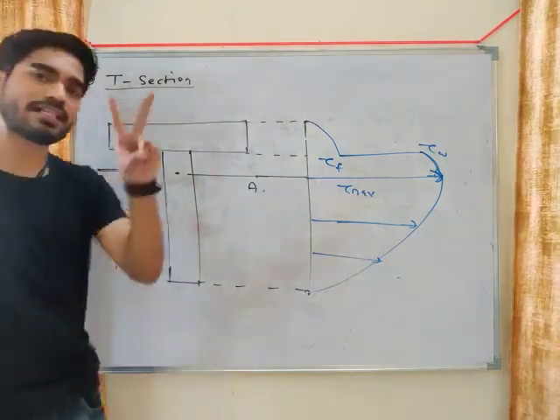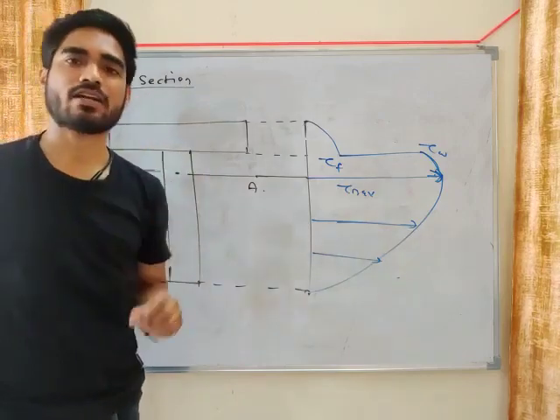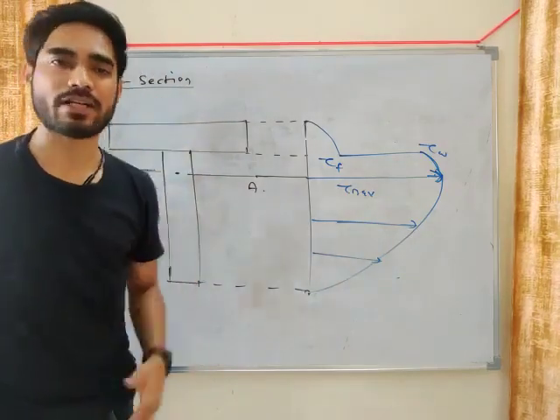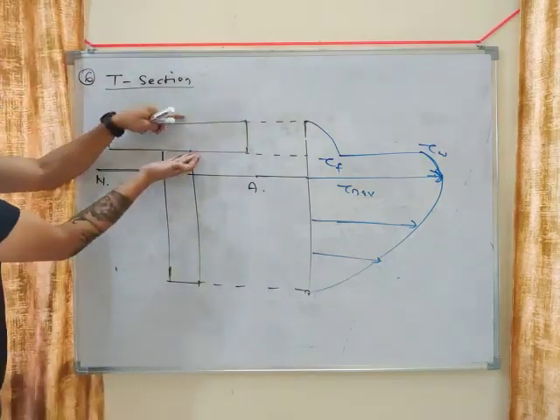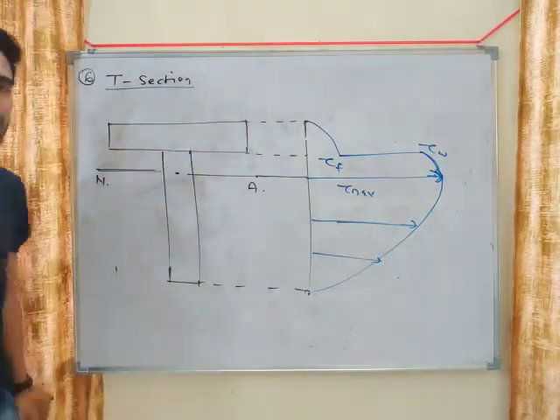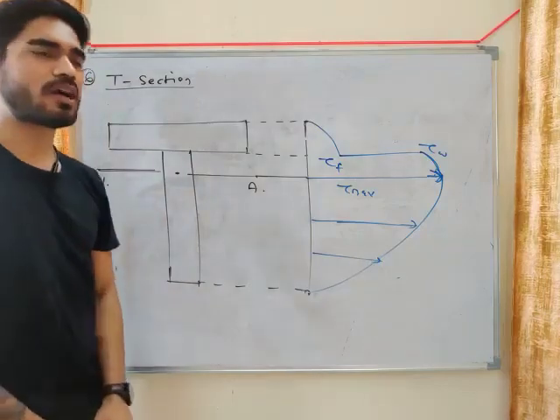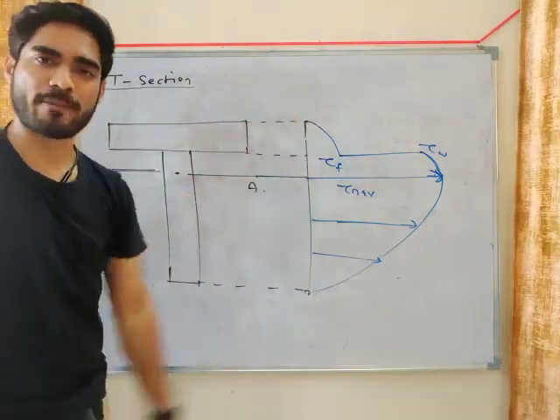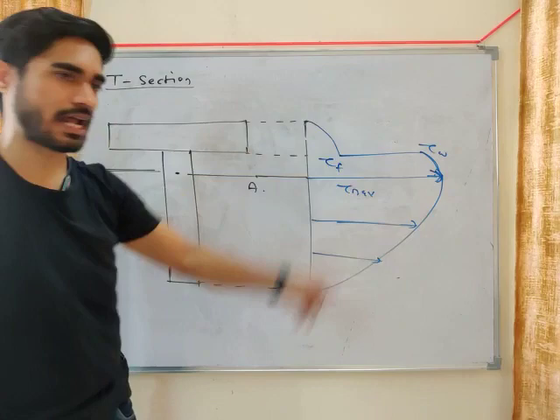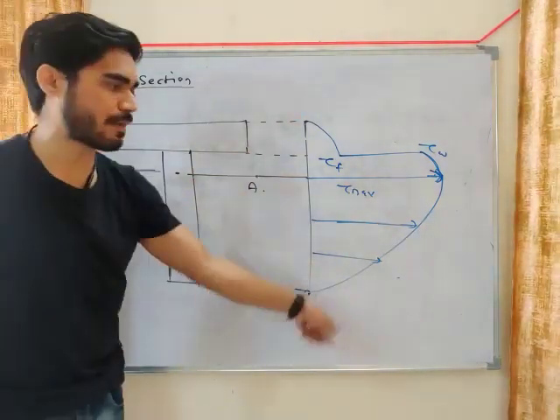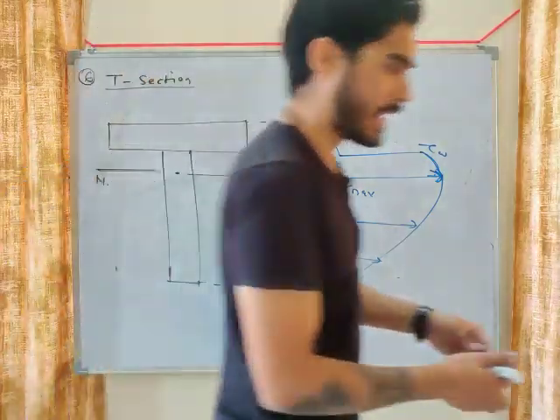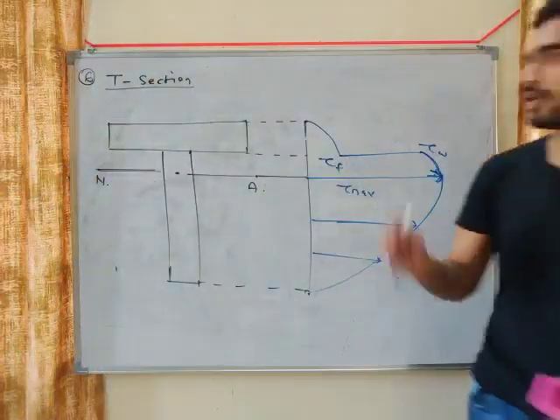In case of rectangle, there are only 2 dimensions, width and height. For circle, there is only 1 dimension, diameter. But here you can see a lot of dimensions: this width, this height, this width, this height. So too many dimensions. That's why we don't get a direct relation. Okay, we don't have a direct relation to calculate tau max, but you have to remember this diagram. All right, now moving on.